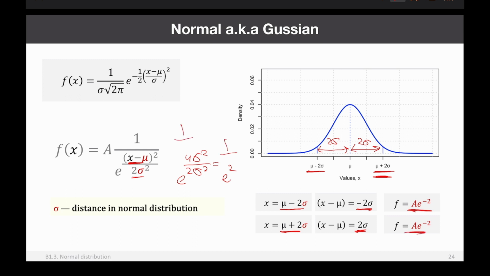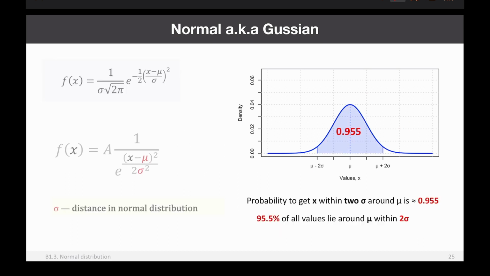Of course, it's 1 divided by this, right? So it means that this density is e^A divided by A squared. While if you take 1 sigma, this one, it will be A divided by the square root of e, right? So you can see a very big reduction of density when you go from 1 sigma to 2 sigma. Okay. Then you can also see that the density gets really, really small here.